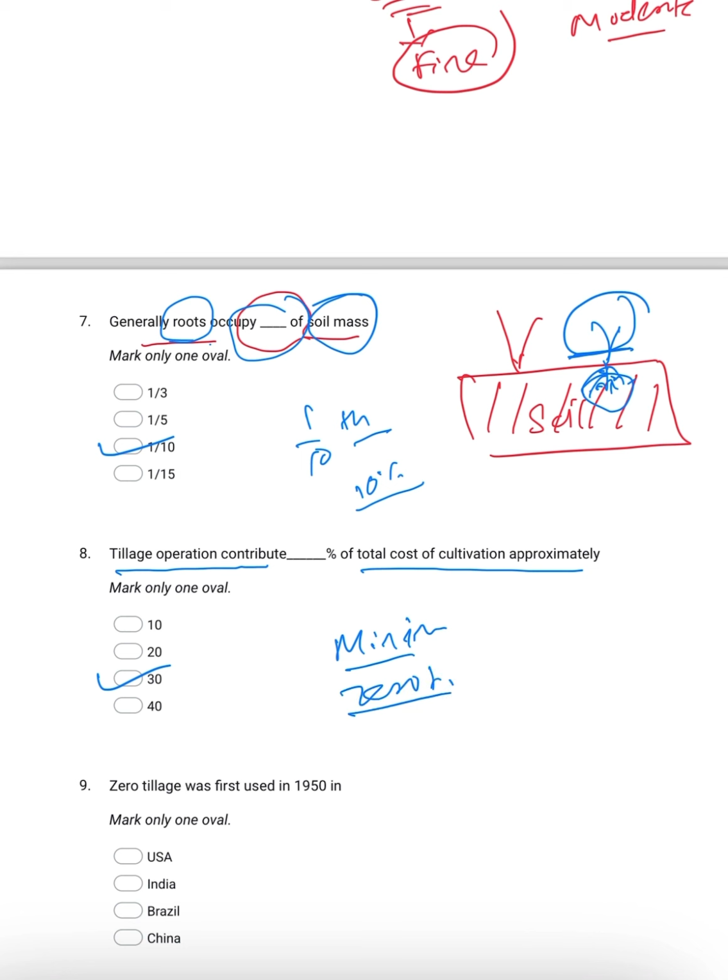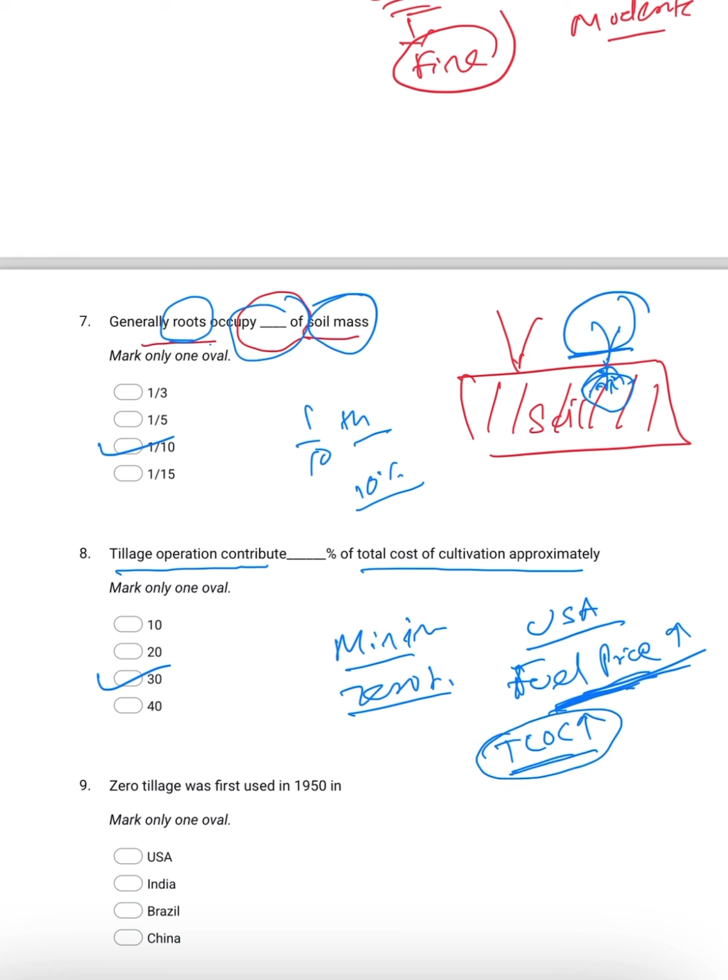or we can say zero tillage. Because there was a time when in the USA the fuel price was increasing, and due to this the total cost of cultivation was increasing. As you know, if the cost of cultivation increases, then the profit will decrease, or we can say the benefit will decrease. So at that time in the USA, tillage operation, basically conventional tillage, contributed about 30% of the total cost of